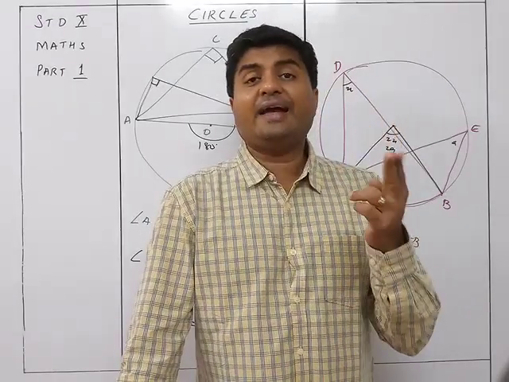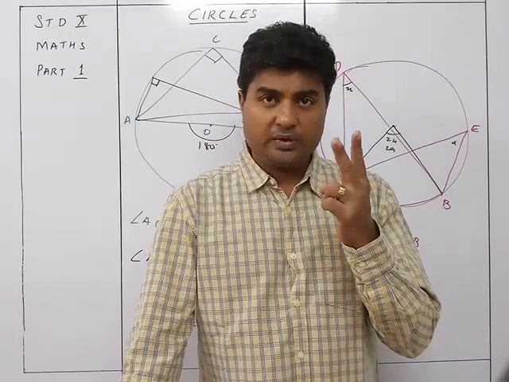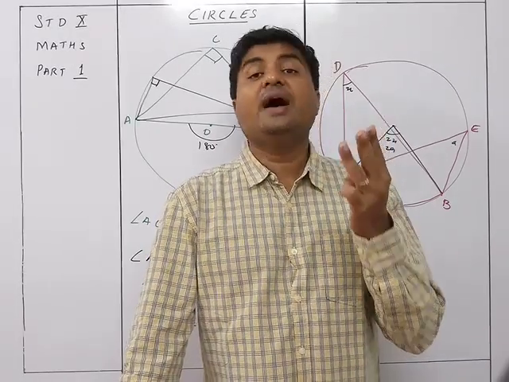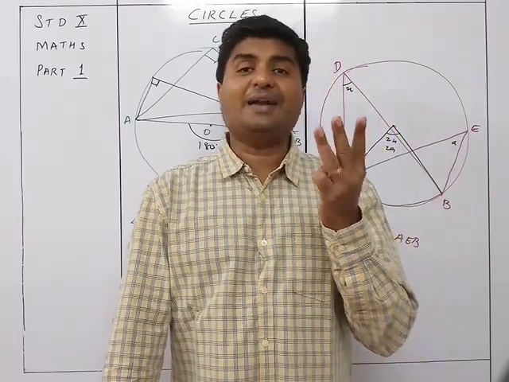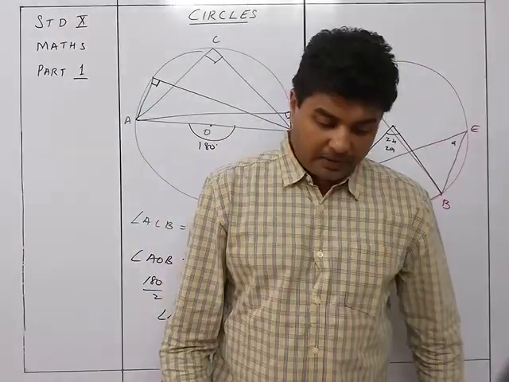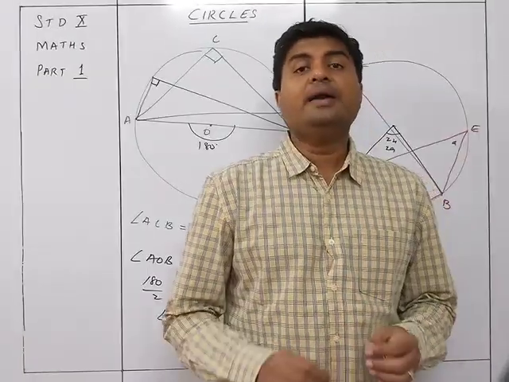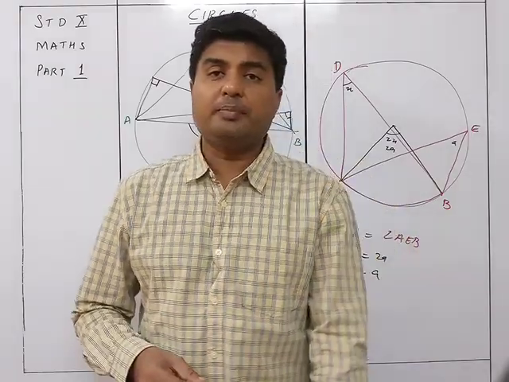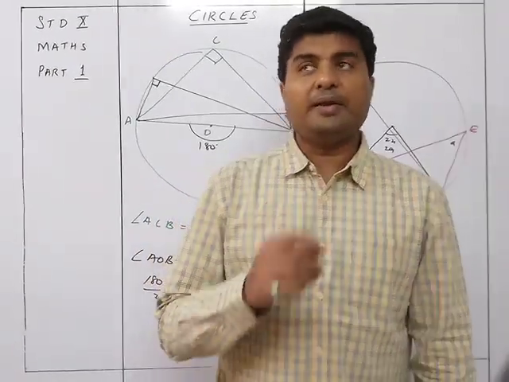Second, angles in the same segment are equal. Third, angles in a semicircle are right angles. Now we continue with theorem number 4, about cyclic quadrilaterals, but that will be in the next video.